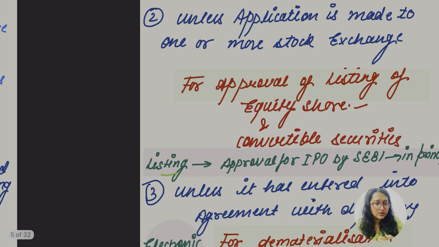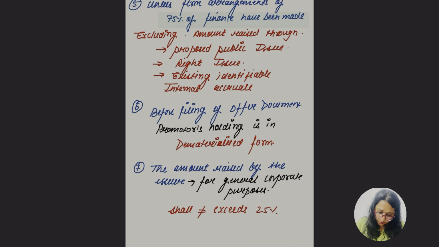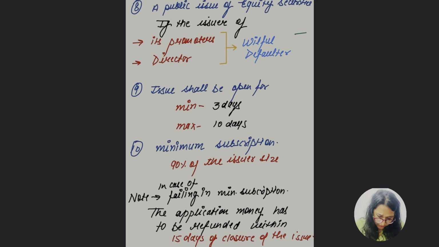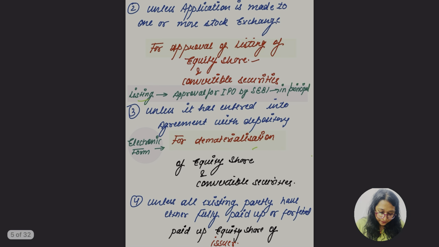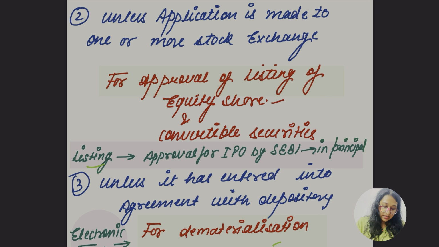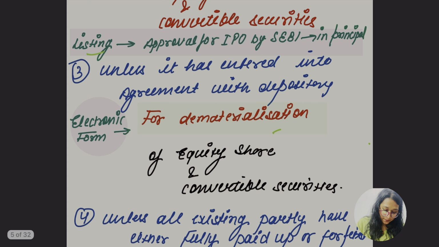This point was connected to this part: a public issue of equity shares, if the promoter or director is a willful defaulter, they cannot go for it. Look for connections somewhere, then it is easy to retain. Unless an application is made to one or more stock exchanges for listing, you cannot go for the IPO.